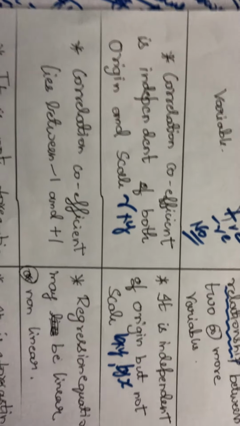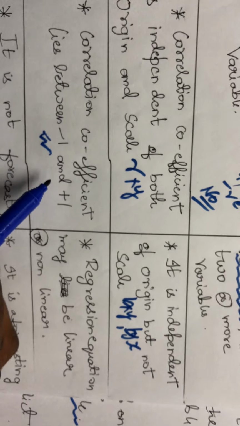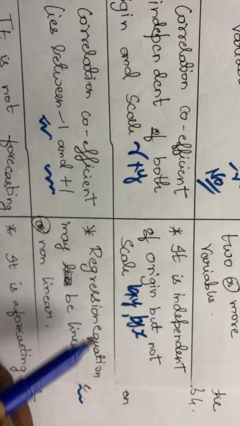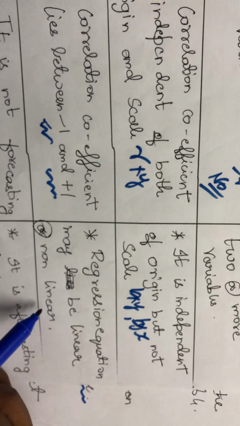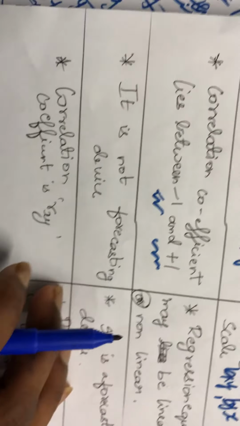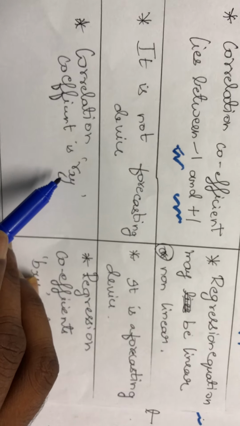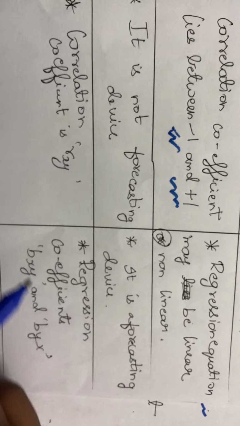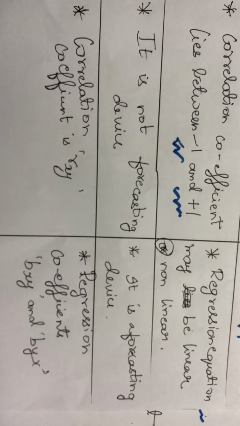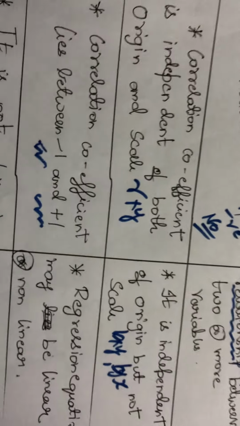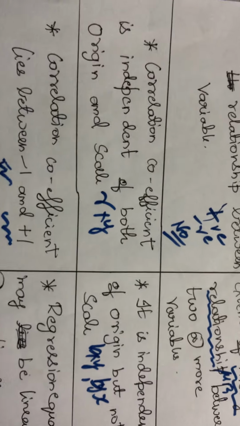Now we know the correlation coefficient will always lie between -1 and +1. Regression equation may be linear or may not be linear. Correlation cannot be used for forecasting, whereas regression is used for forecasting. Correlation coefficient is rxy and the regression coefficients are bxy and byx. Now here we need to study regression equations. How many regression equations are there? There are two regression equations to be discussed.